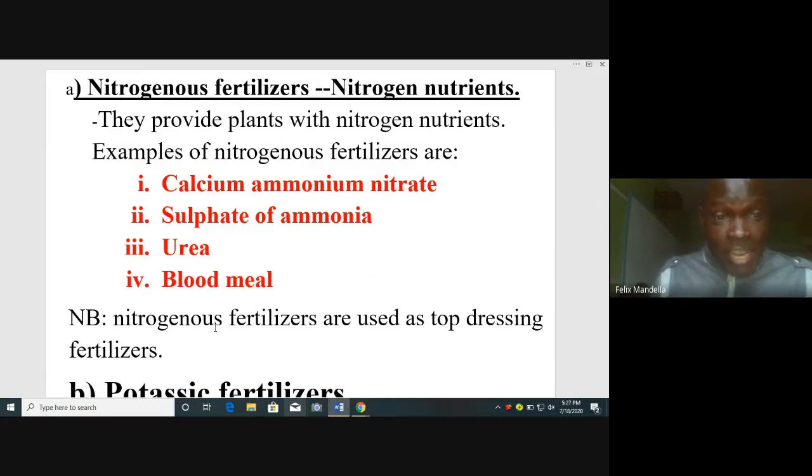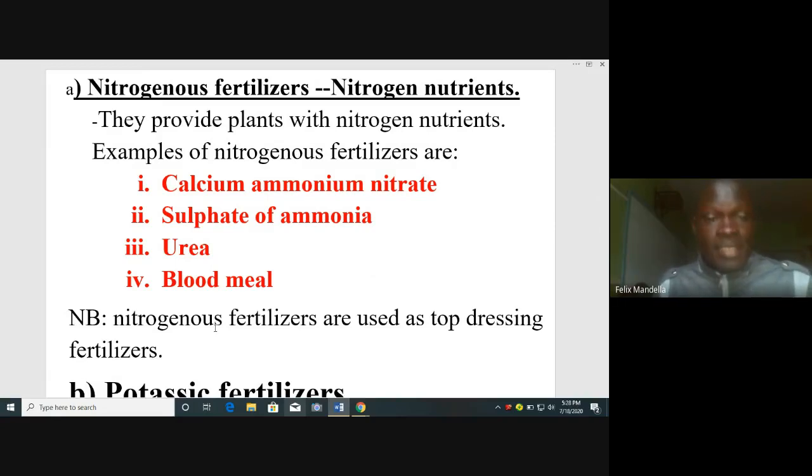There is an NB here saying nitrogenous fertilizers are used as top dressing fertilizers. Top dressing? Do they dress? What do we mean by the word top dressing? Are they dressing plants? Let's read that statement again. Nitrogenous fertilizers are used as top dressing fertilizers. Oh, I understand the word top dressing.